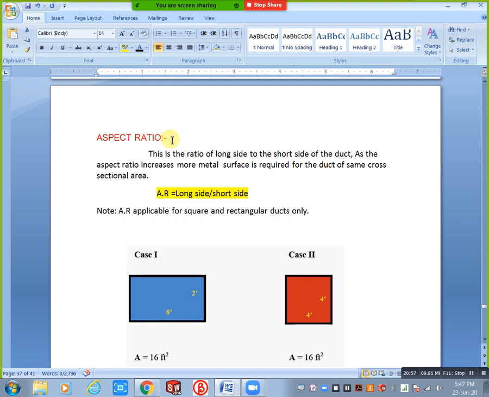Ducting purpose. Okay. Length by width, huh? Is it right?